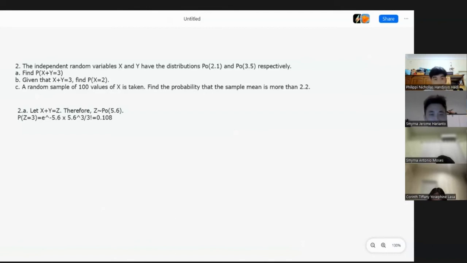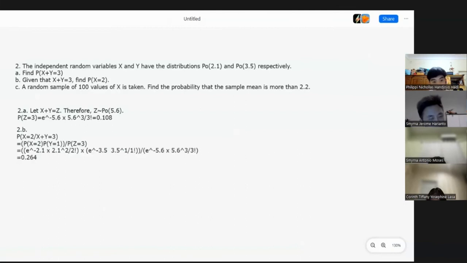Next is the answer to B, which is: given that X + Y = 3, we need to find P(X = 2). Using conditional probability, the answer to P(X = 2 given that X + Y = 3) is P(X = 2) times P(Y = 1) over P(Z = 3). And you can just input it inside the formula to get 0.264.